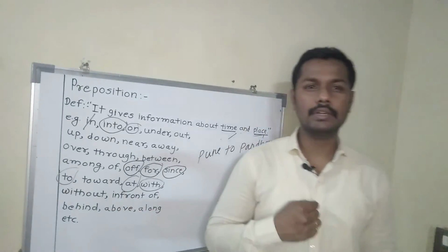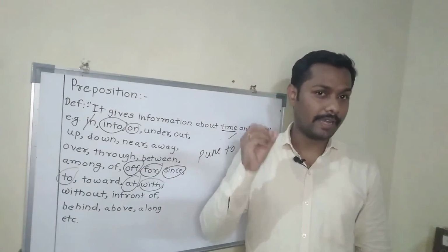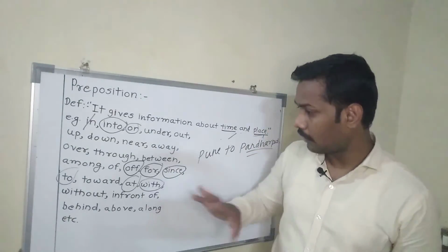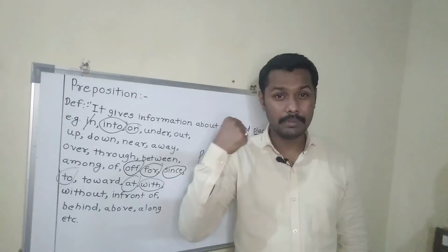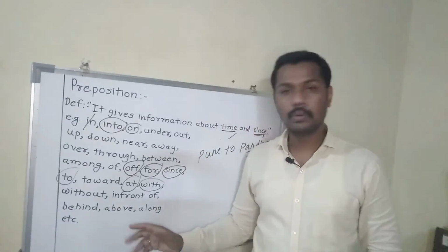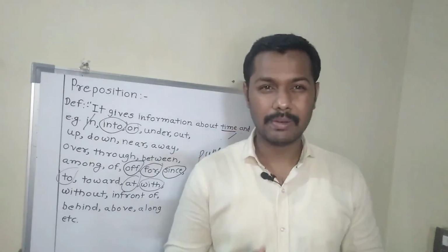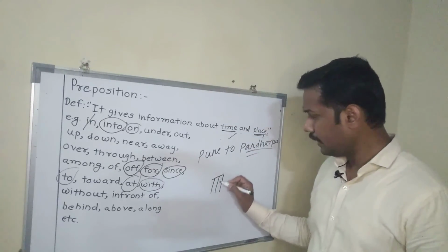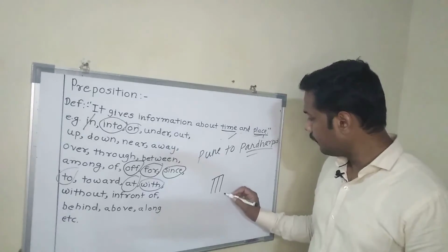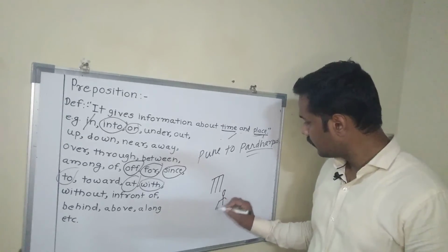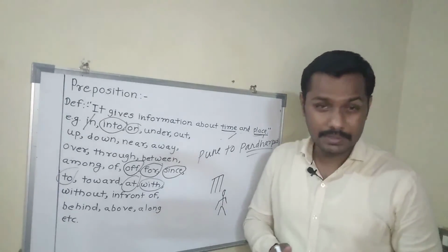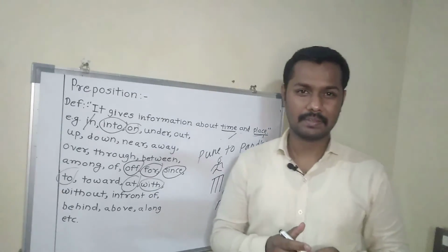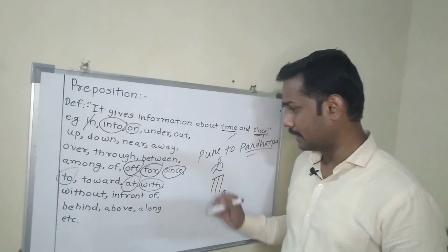In front of. Here I am in front of the mobile, in front of the camera. Behind. What is behind me? This board is behind me. A simple example: these are the stumps. If the batsman is here, the batsman is in front of the stumps, and the wicket keeper will be behind the stumps. In front of and behind, you can understand that.